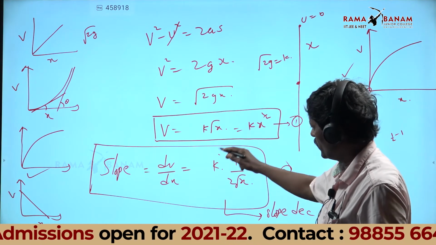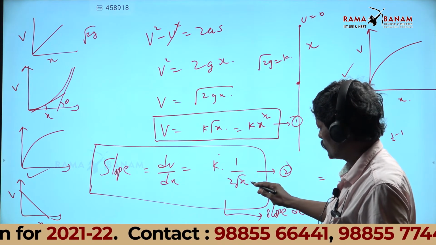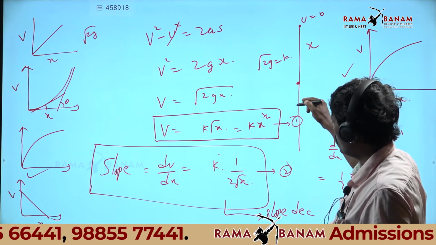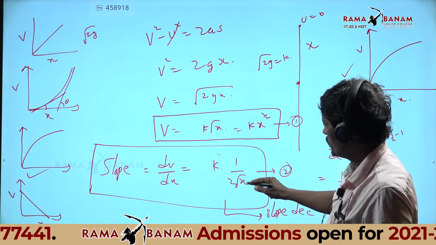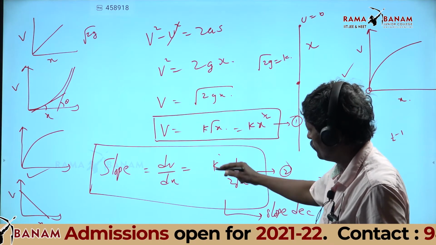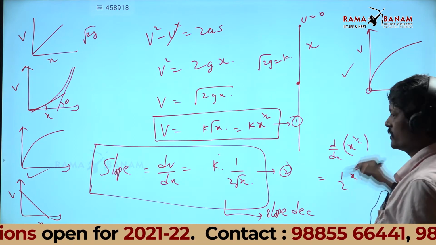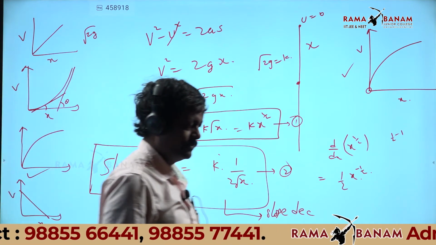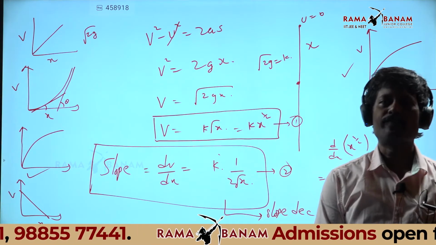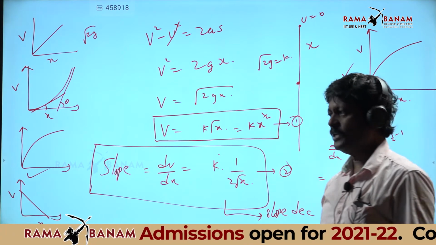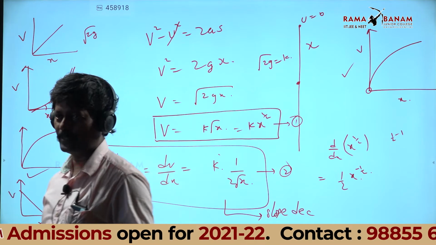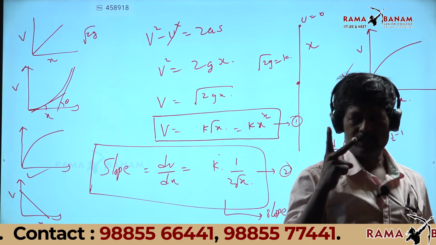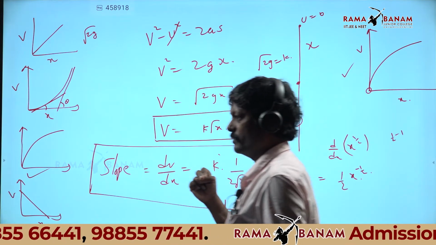In this equation, there is only one variable, x. As the ball is coming down, the x value will increase, and as the x value increases, the value of the slope decreases. So the slope decreases. All of you write down this very important question. You should know how to frame the equation, differentiate and find the slope equation. The secret of drawing the graph is only two things: the original equation and the slope equation.